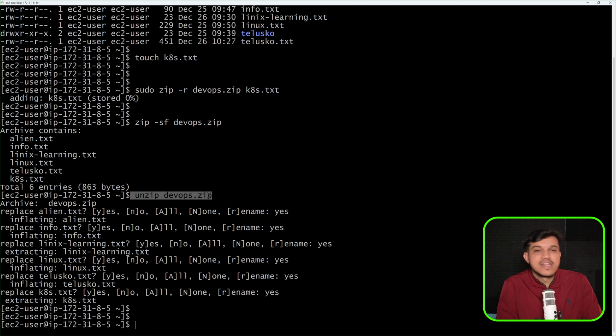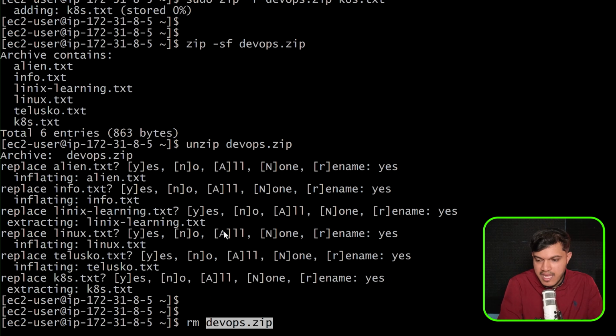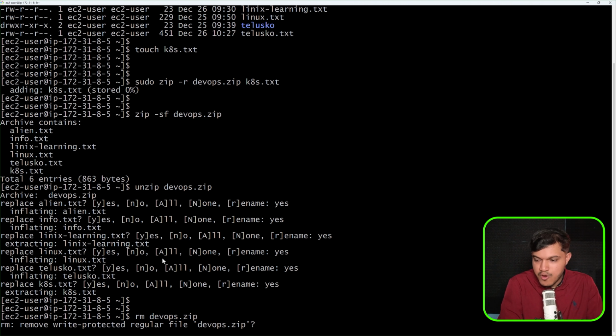If you want, you can remove the zip file also, for which we have to just run one command. I will say here rm, and then I have to specify my name of the zip file. If you want, you can just delete the zip file. That is also possible. And I would like to just remove write protected regular files zip file. It is talking about the permission. We don't have permission. What exactly is the permission? We will be understanding that there is something called as file permissions.